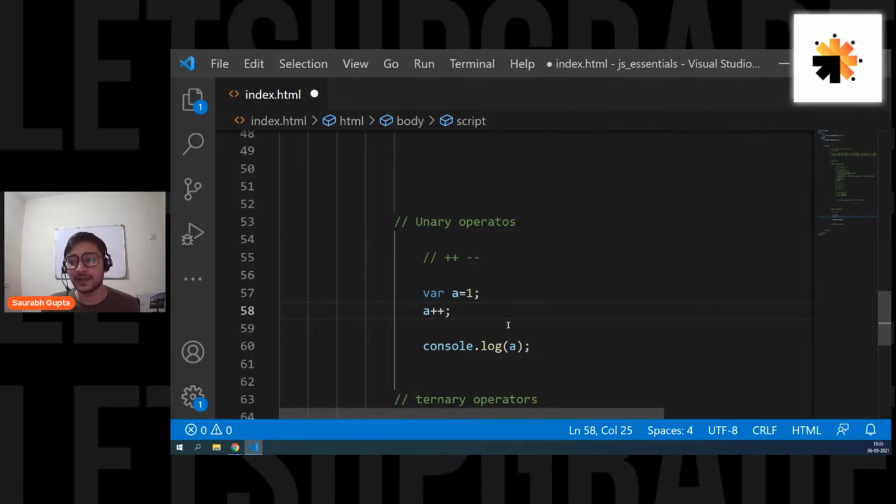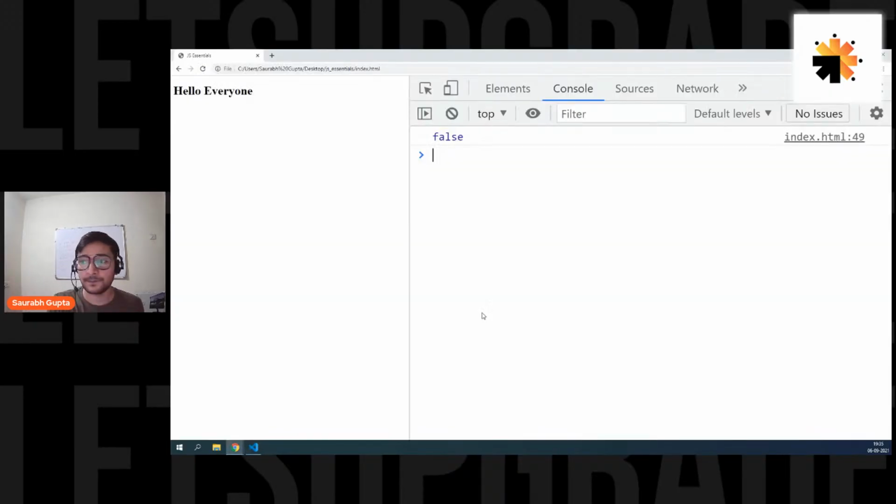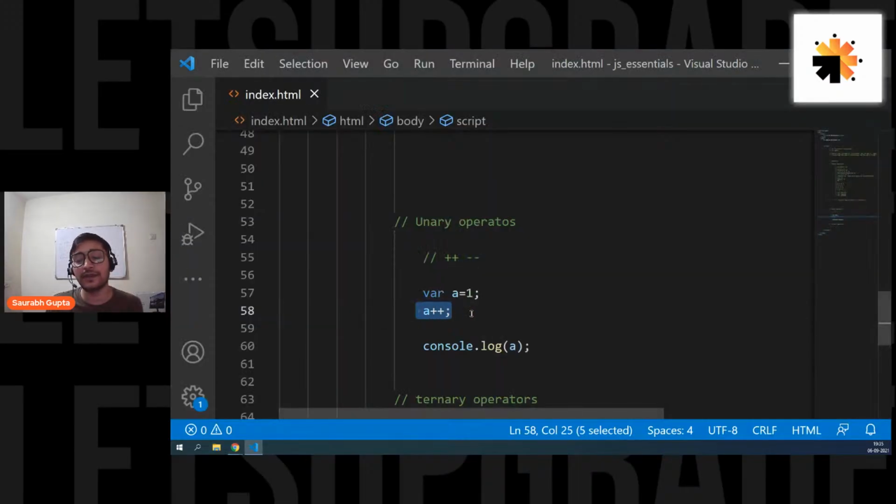So I write a++, and then I'm simply going to print it. Initially a is 1, then I do a++, which should simply increment the value of a by 1. So let's see. And here we go. a is 2, because this line incremented the value of a by 1. And the same case if I perform minus minus, and again you can perform --a or a--. Remember, it will simply decrement the value by 1. It will simply decrease the value by 1.